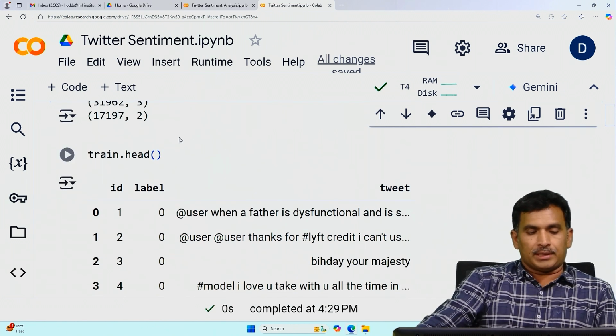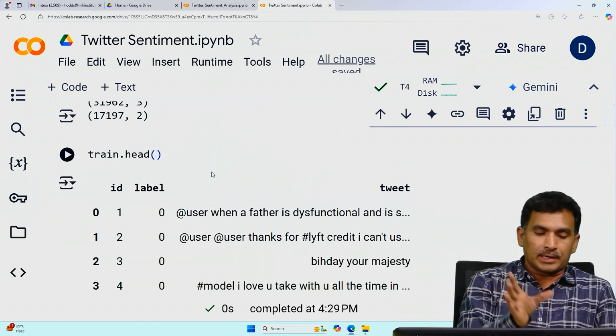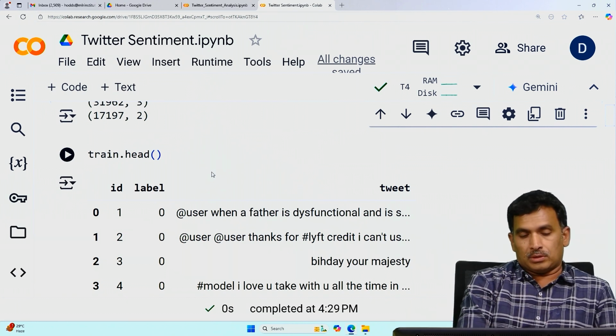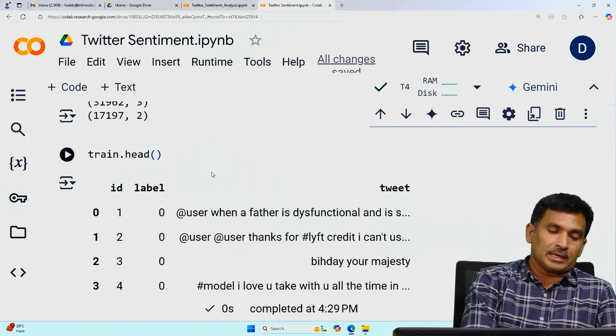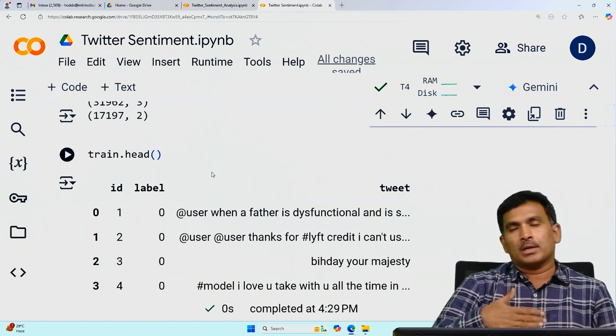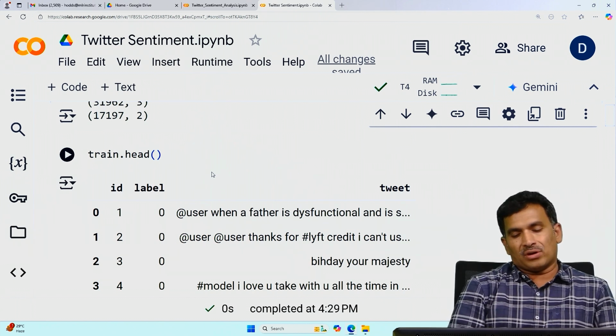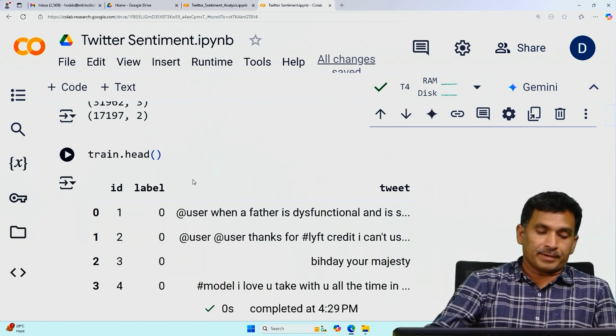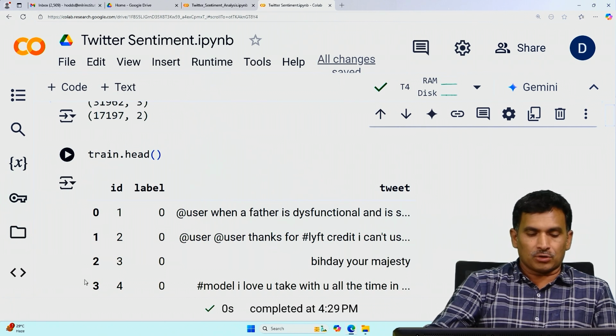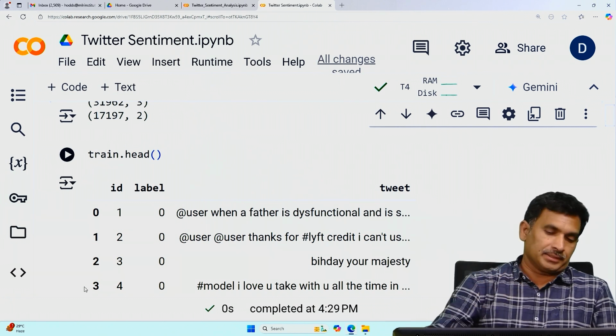Next one is train.head. If you want to check how the content is, you can just use functions like head and tail. By default it would display the first five records, that means the samples or the rows.